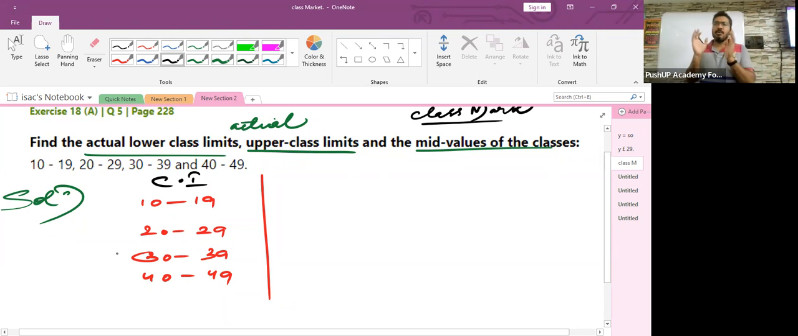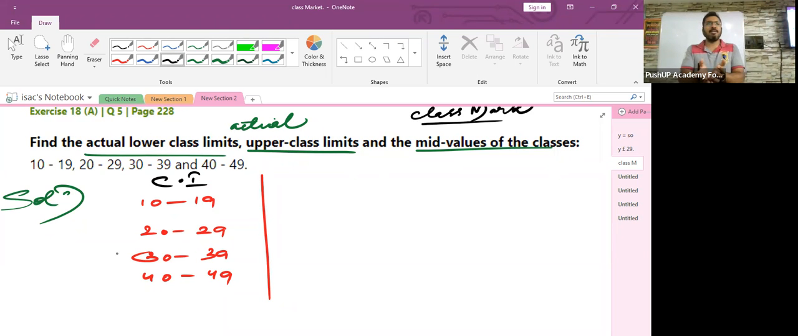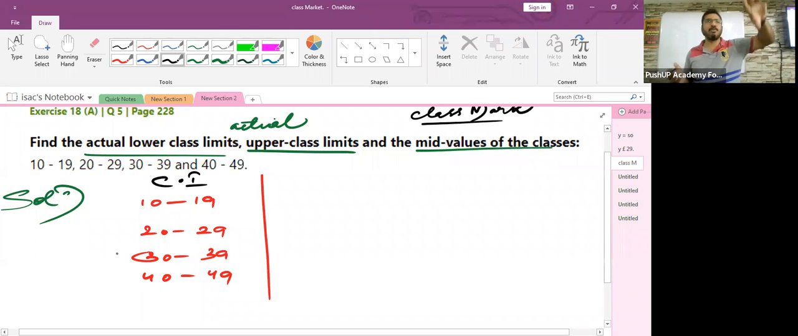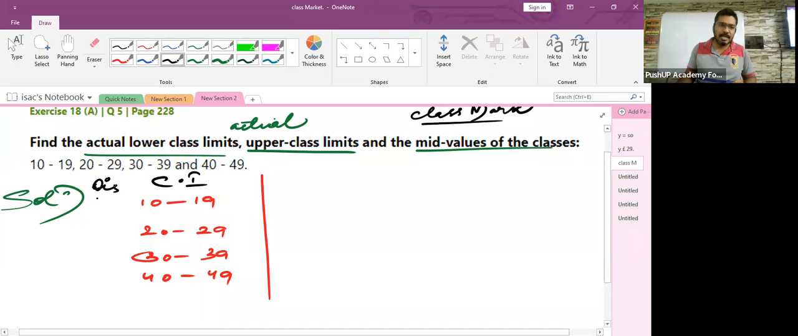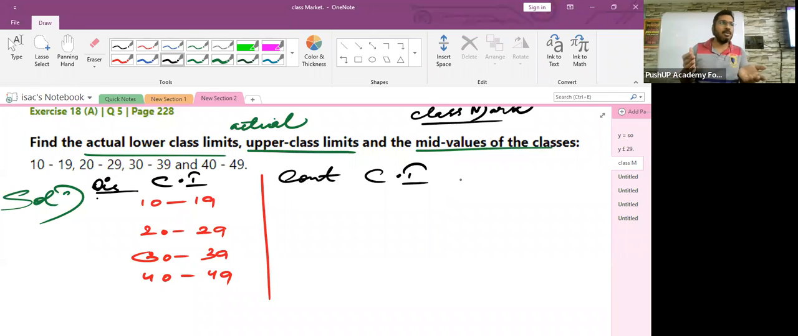Now children, if my question was, for these given class intervals, what are the lower and upper limits, you would have answered 10 is the lower limit, 19 is the upper limit, 20 is the lower limit, 29 is the upper limit, and so on. But the moment they ask you to find actual lower and actual upper limits, they want us to first convert this discontinuous class interval into a continuous class interval. Once you convert it, you can find the actual lower and actual upper limits. Understood?